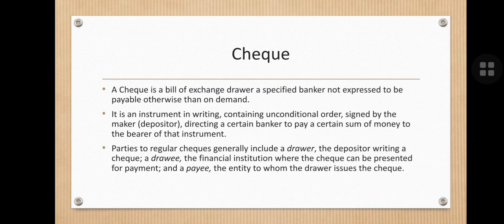A check is an instrument in writing containing an unconditional order, signed by the maker, that is the depositor, directing a certain bank to pay a certain sum of money to the bearer of the instrument. The parties to a regular check generally include the drawer, who is the depositor of the check, and the drawee, the financial institution where the check can be presented, and the payee. So here also three parties are involved: drawer, drawee, and payee.